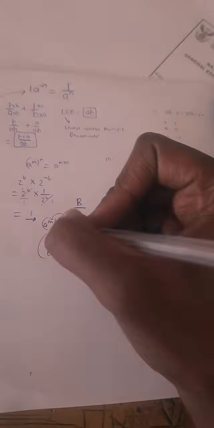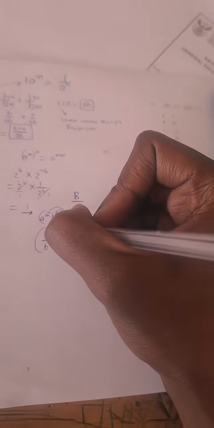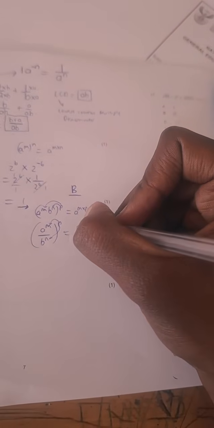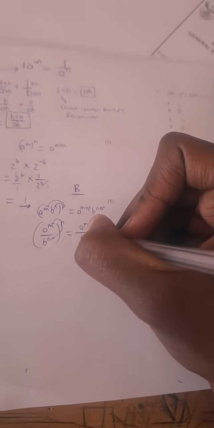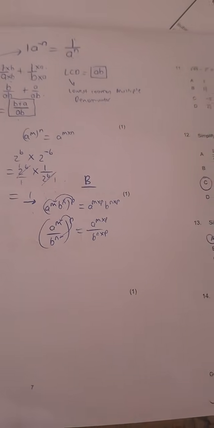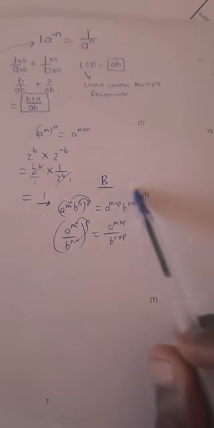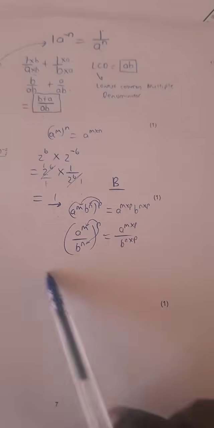If it is division, we do the same thing: a to the power m times p over b to the power n times p. So these are rules, guys, that we utilize in exponents.